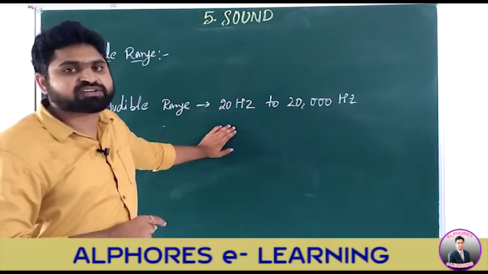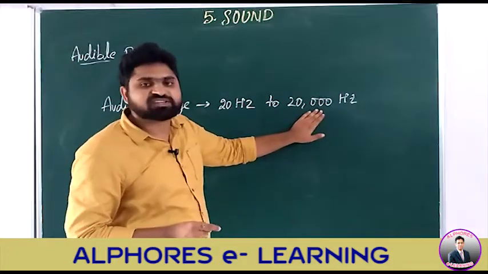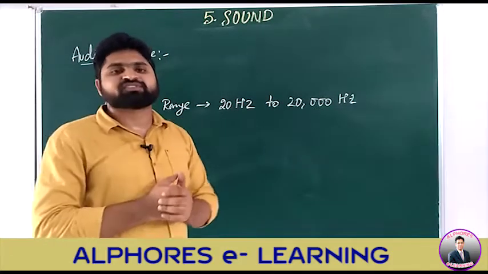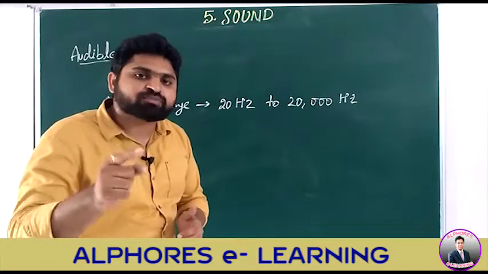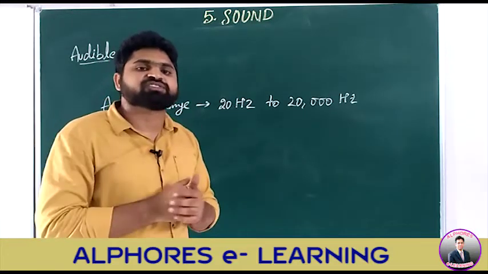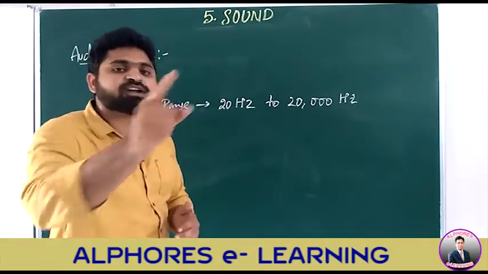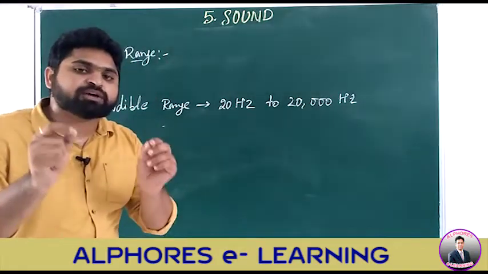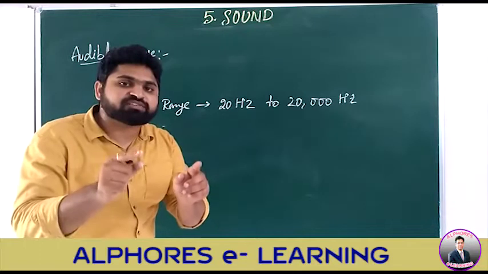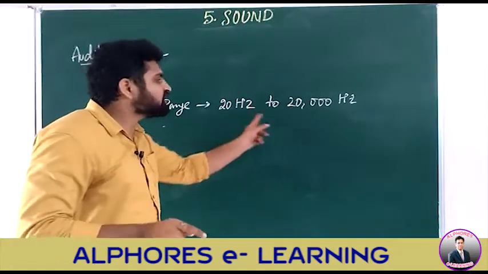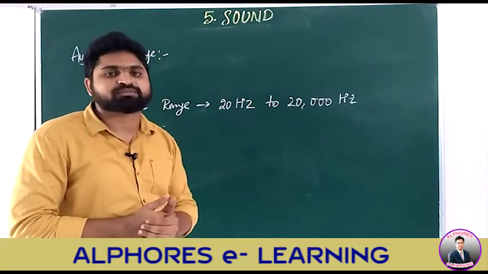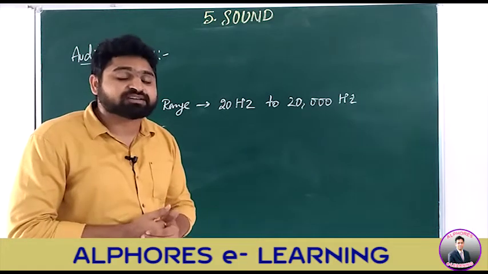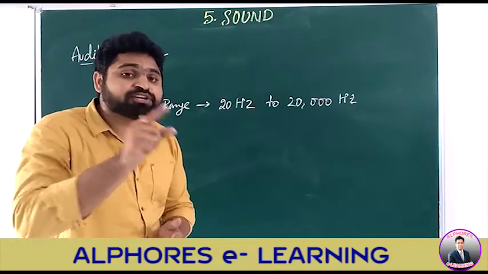Minimum frequency we can say. Whereas the maximum frequency is 20,000 Hz. If a body makes a maximum of 20,000 vibrations in 1 second, that sound can also be heard by a human being. So a normal human being is able to hear sound if the frequency is between 20 hertz and 20,000 hertz. Just now, I also spoke about inaudible sounds.